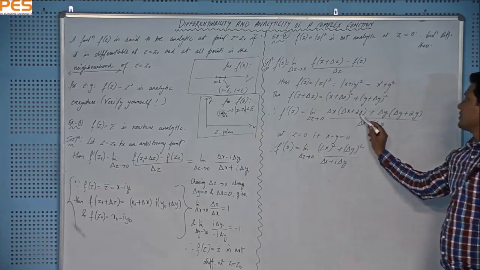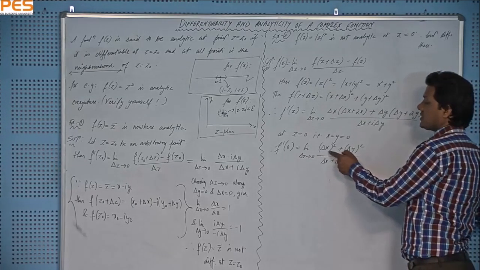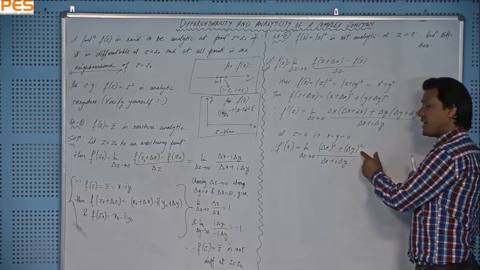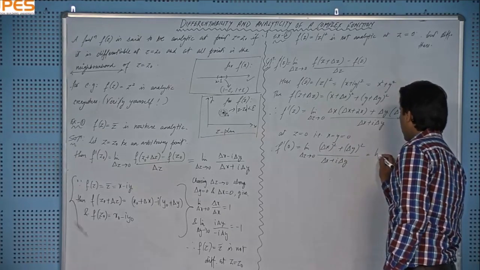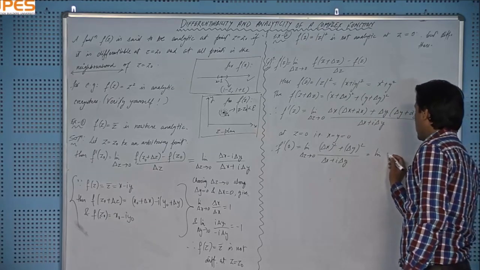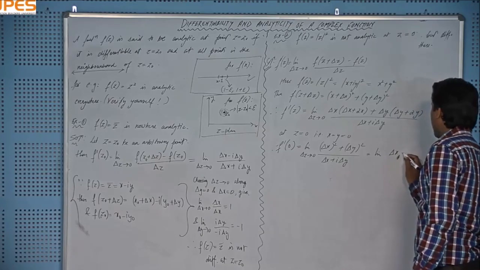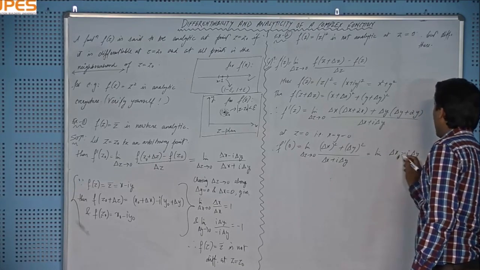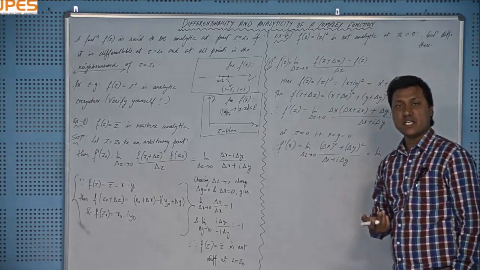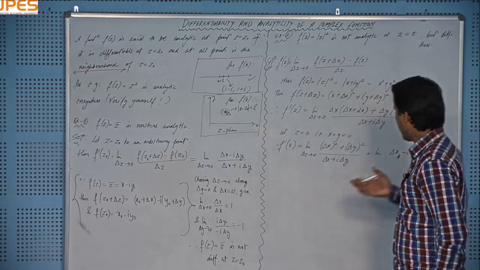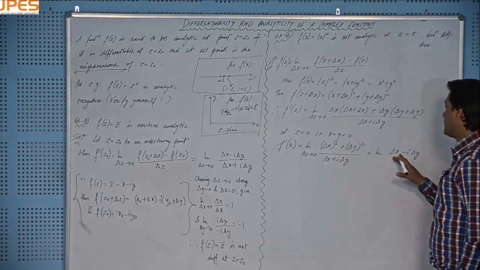You can see that this will go to 0, right? And using the formula for a square plus b square, that is a plus iota b multiplied by a minus iota b, the limit of delta x minus iota delta y, right? So a plus iota b will be cancelled out, and delta x plus iota delta y will be cancelled out, and you will be left with this, right?